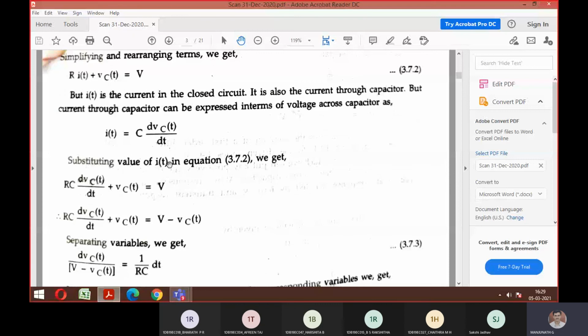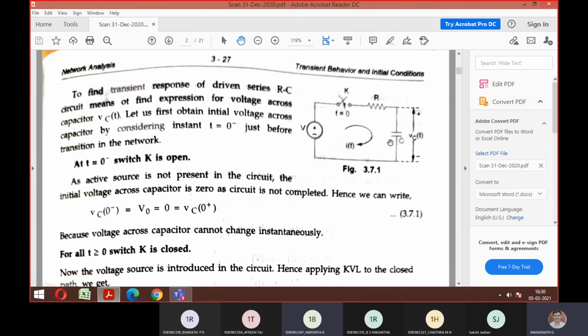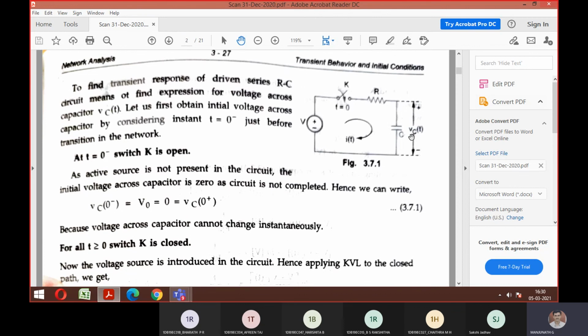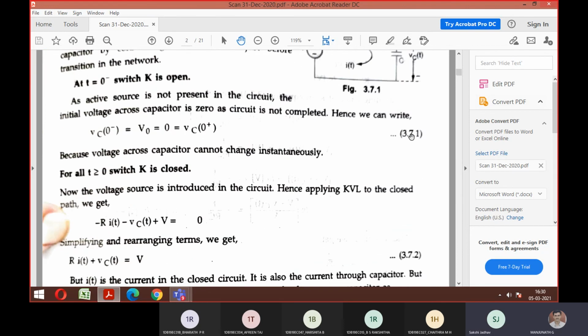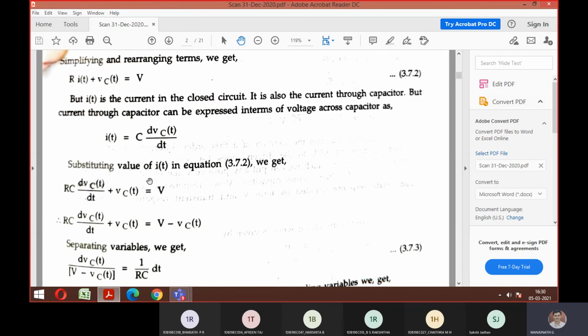Because in the category 1, the current was dividing, right? I of t was different. Now we need to find what is the voltage across the capacitor by considering the current of the capacitor with this formula, I_C is equal to C dVc/dt. So substitute this in this.